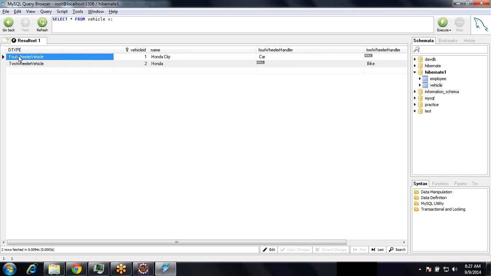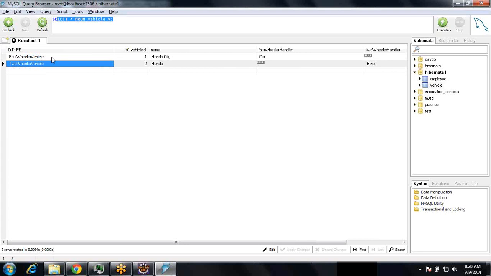If you observe, there is a column called D type. This is called descriptor type. So in the vehicle class, we also have an extra column called D type, right? By default, it is storing class names.